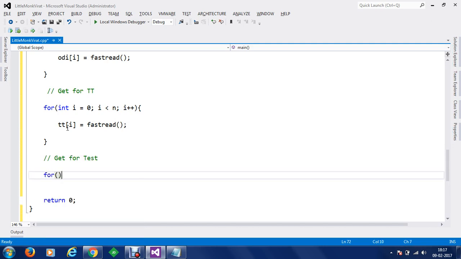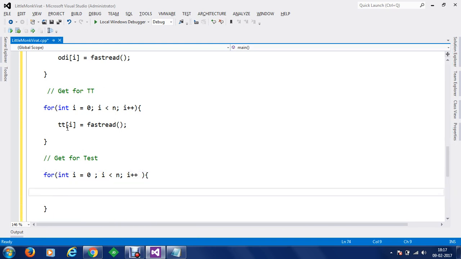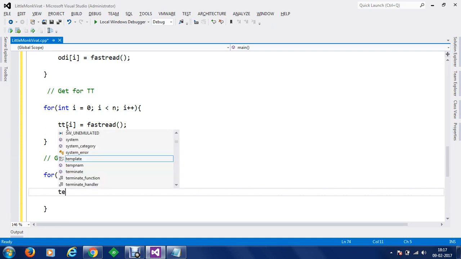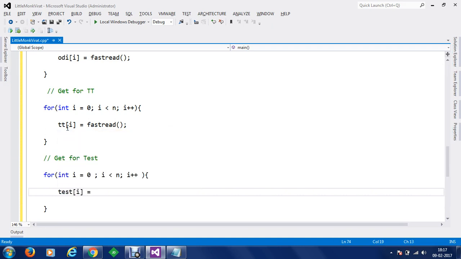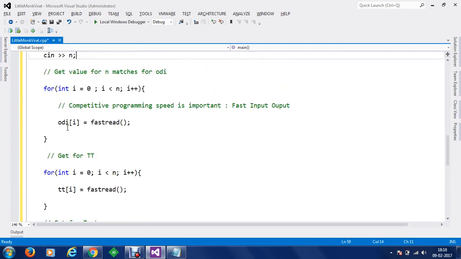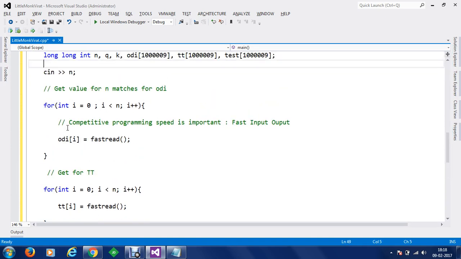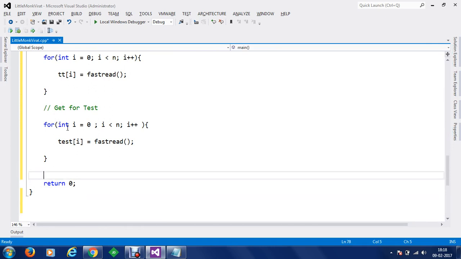Once we get for test, now we are going to write another loop, and let's do that for integer i is equal to 0, and then i smaller than n and i++. What next we have to do is, once we have got that, we are going to put that into our test array for 5, and now we need to fast read. Once we have got the values for n number of matches, and we have got the values stored into ODI, T20 and test, now what next are we going to do?